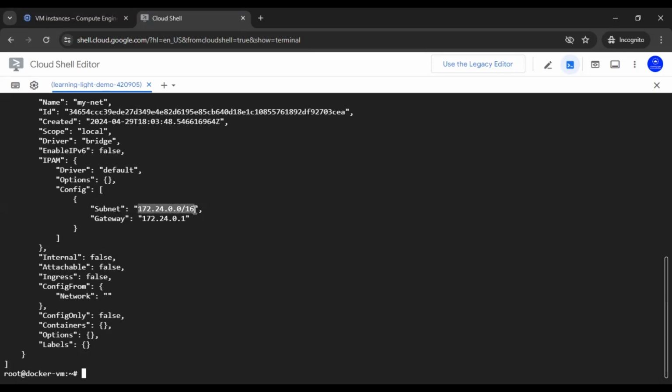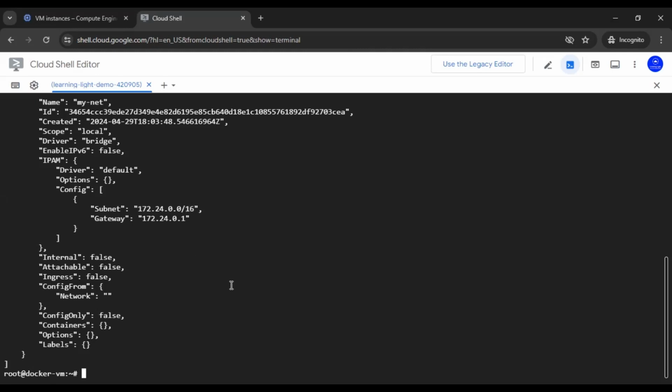So basically, this range of IP addresses starts from 172.24, and the rest of the address space can change. For example, these 2 bytes will be fixed, but the next 2 bytes will be variable for a /16 kind of CIDR range.